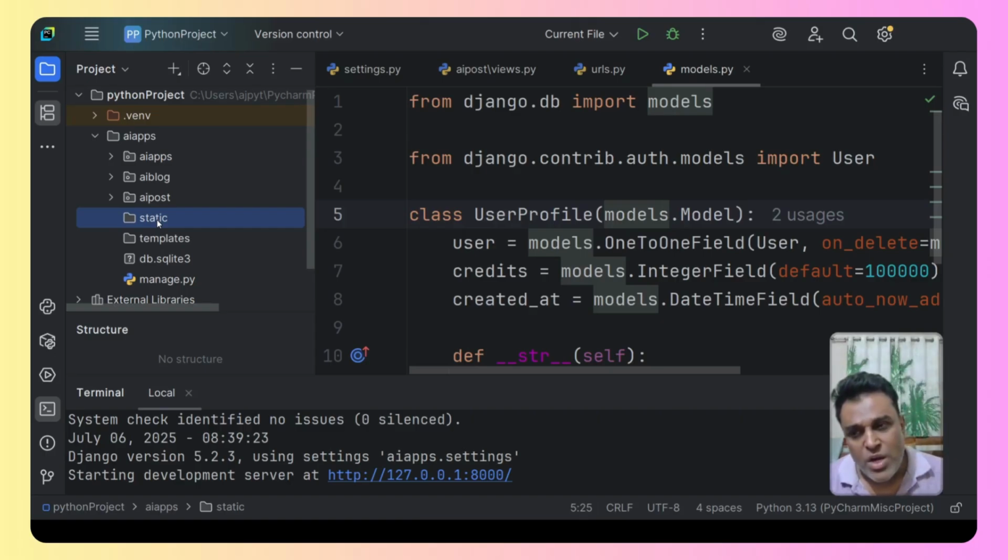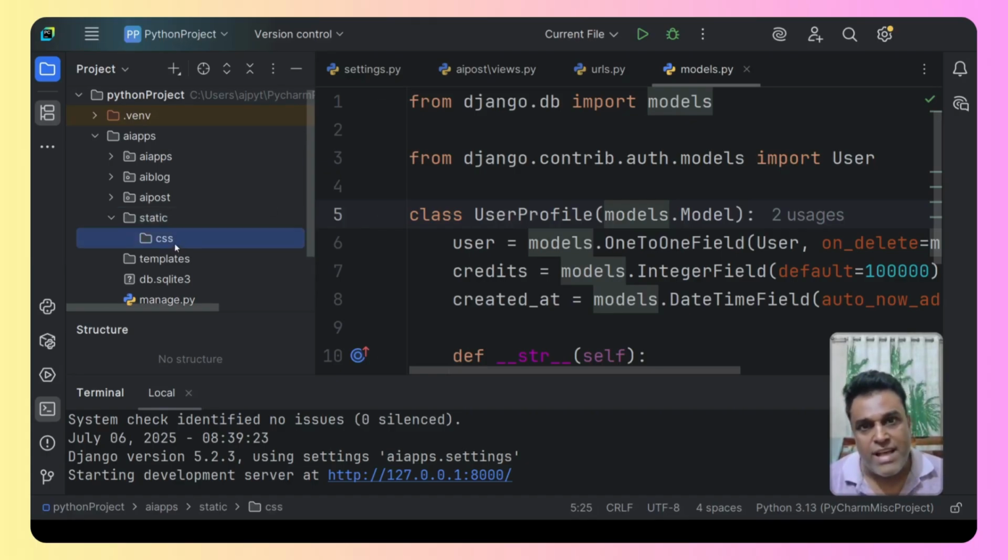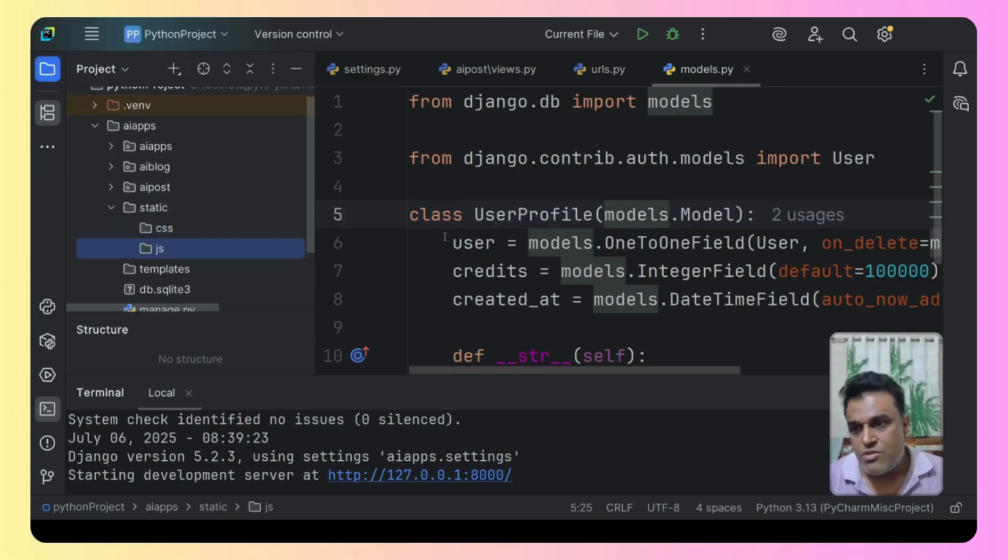Okay, so what I can do is right-click on the static subfolder, and inside this I'm going to create one more subfolder, and that is CSS. This is a standard structure that we have to create and maintain. So I created a CSS folder, as you can see over here. Again, I will click on static and create one more folder, and that is JS. So you can see we have the CSS folder and the JS folder.